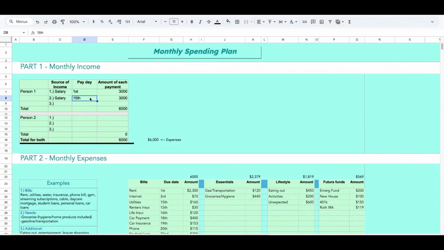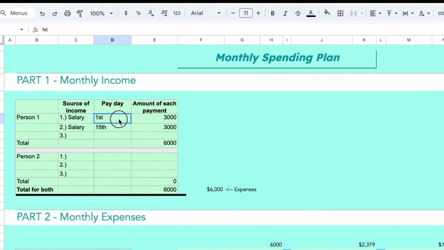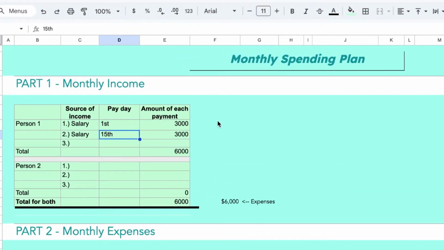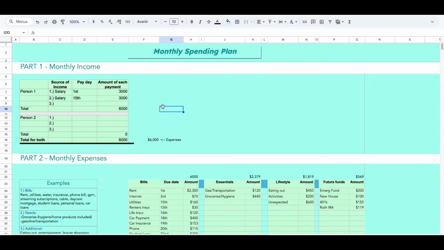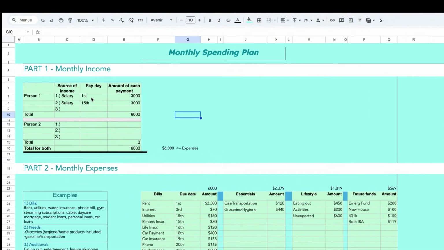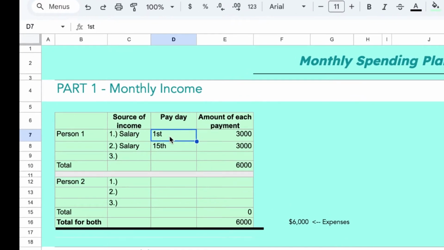So this is our example here. As you can see, we're getting paid twice a month on the 1st and the 15th, and we're getting paid $3,000 each time. So the main question that we want to ask ourselves each time we get paid is, what do we have to do with this money before we get paid the next time? So let's say today's the 1st and we just got paid. What do I have to do with this money I just got before the 15th?